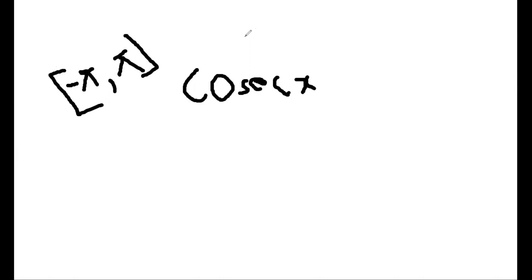Guys, am I audible? Yes, sir. Yes. Just to think, can we express the function cosecant x in terms of Fourier series in the interval minus pi comma pi? Anybody got the idea?